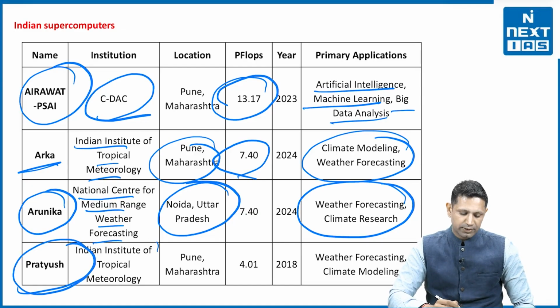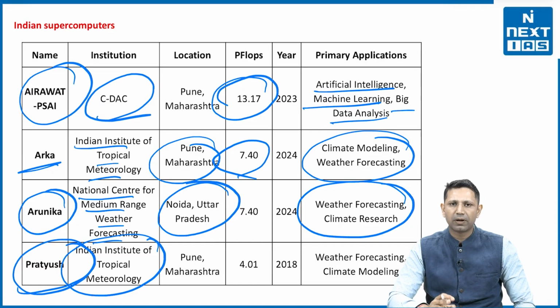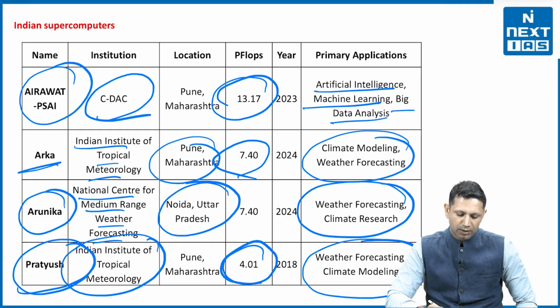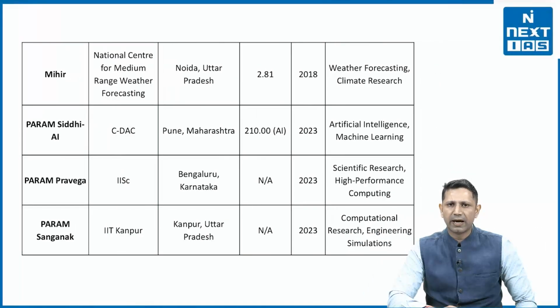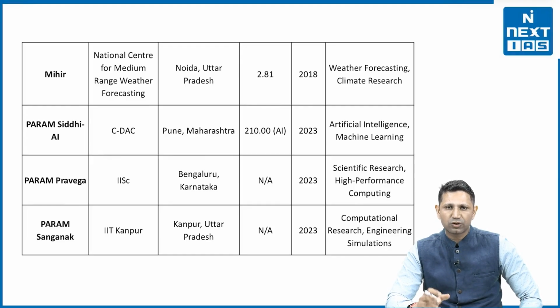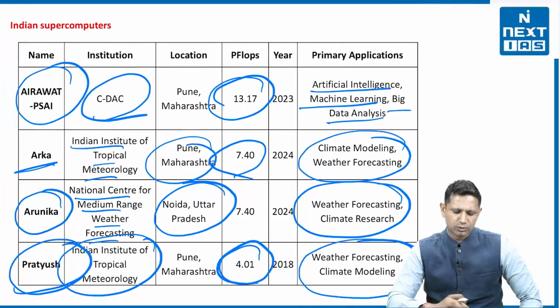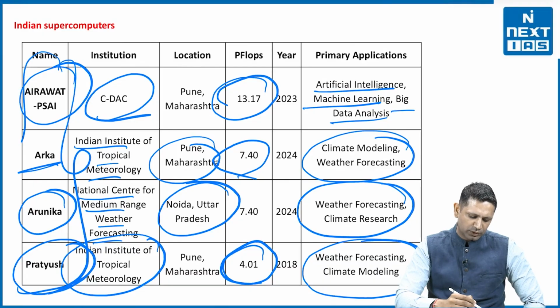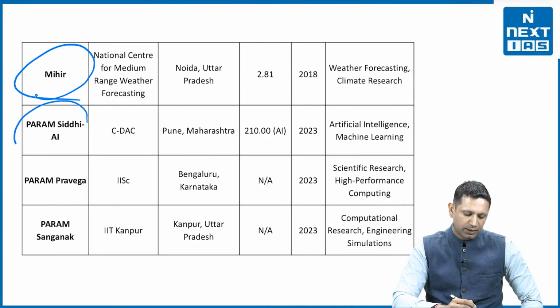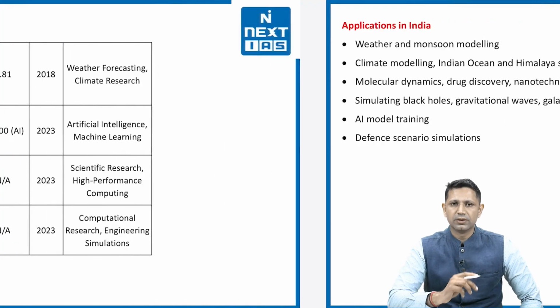Then Pratyush is there. It is at the Indian Institute of Tropical Meteorology and has a capacity of 4.1 petaflops. It is again used for weather forecasting and climate modeling. And you might have observed that India's forecasting of weather has actually improved a lot. Now we are able to precisely predict when the rains are going to occur, what the humidity levels will be, all these things we are able to predict. That is due to the reason that we have these supercomputers. Then we have Mihir, then the Param series supercomputers are there.